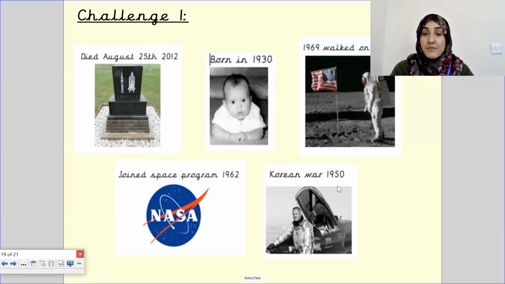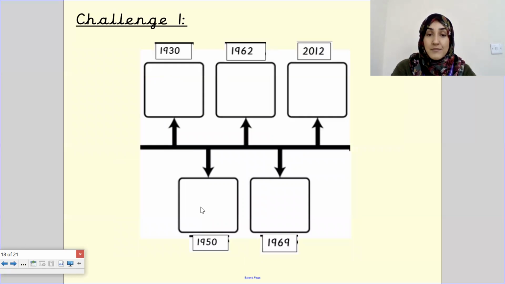Next, it's in 1950 when he was a young man. He served in the Korean War. So when he was 20, he served in the Korean War. So that would be our next event that you would put over here. In 1950, served in the Korean War.